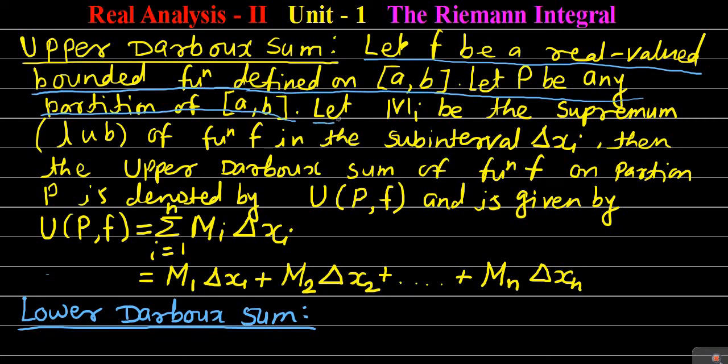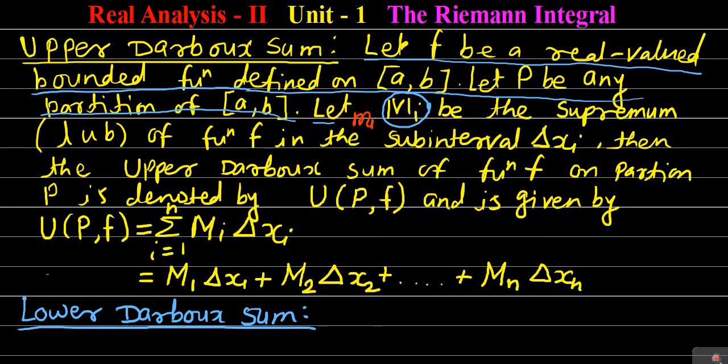Let small mi, now instead of capital Mi, we are going to use small mi in the lower Darboux sum.